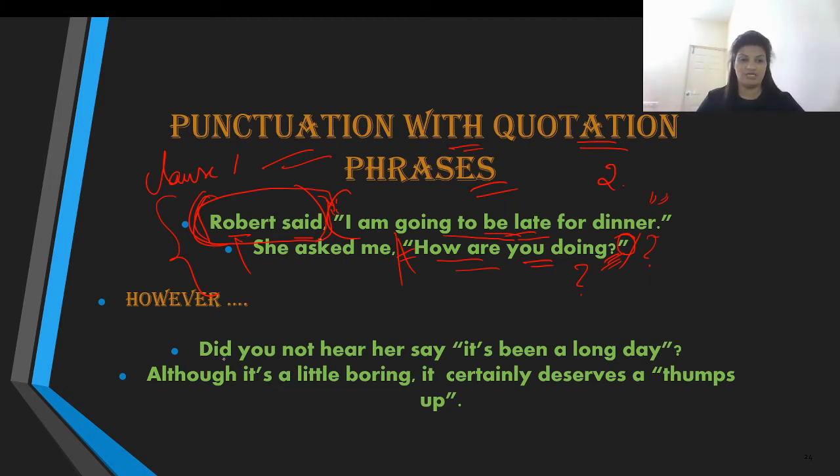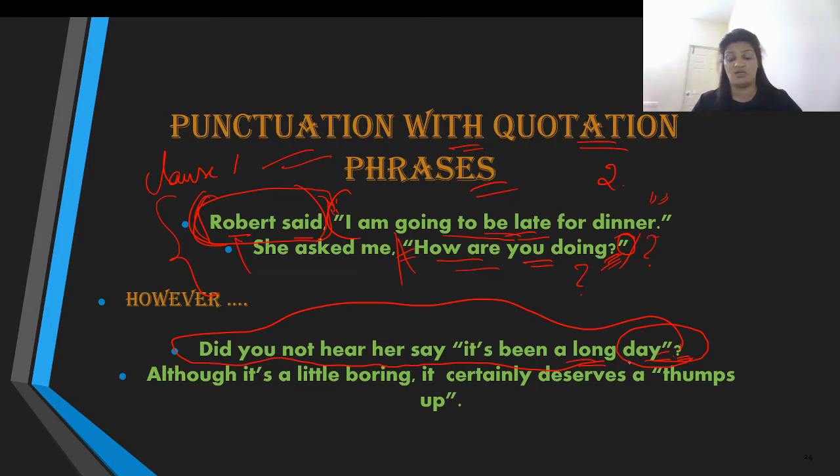For example: did you not hear her say, "it's been a long day"? You can see the question mark is outside the double inverted commas, which means that this question mark is actually not for the quoted statement, but for this whole entire statement that we have used over here. Did you not hear her say, "it's been a long day"?